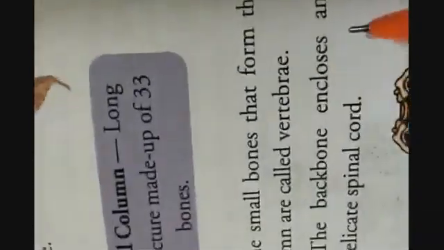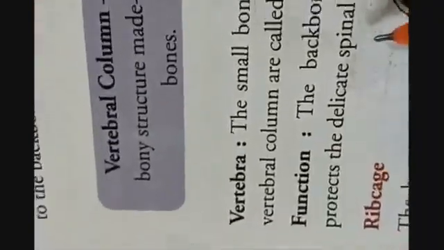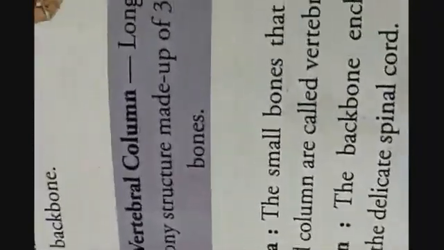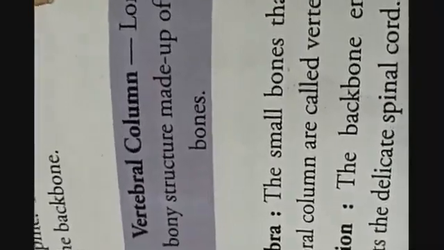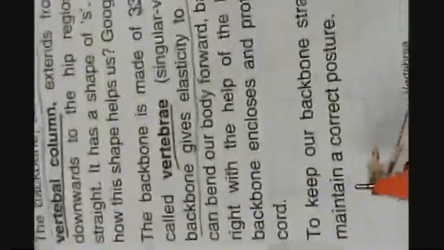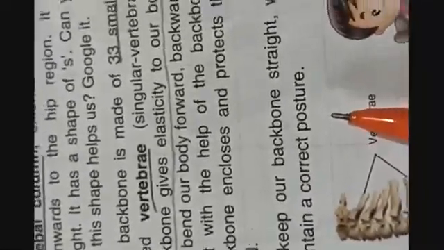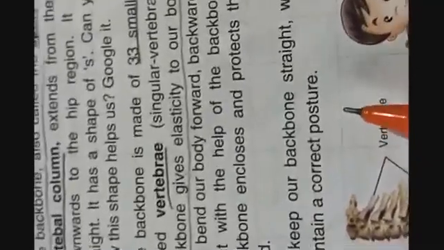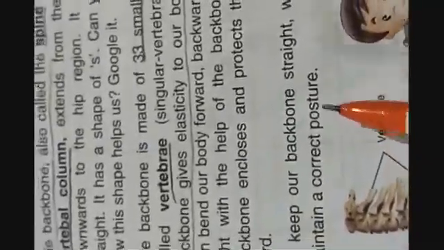The backbone has a function. Now what is the function? It encloses and protects the delicate spinal cord. Okay. So to keep our backbone straight, we should maintain a correct posture. About posture, I'm going to tell you in the third video. So you need to keep a correct posture so that your backbone remains straight. Okay.